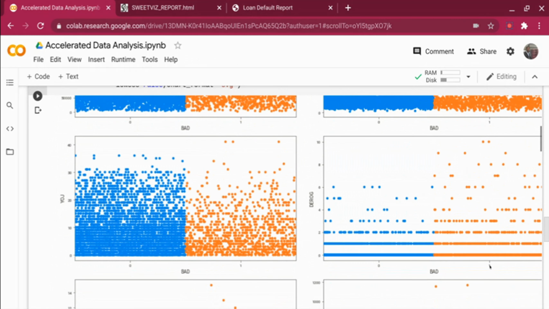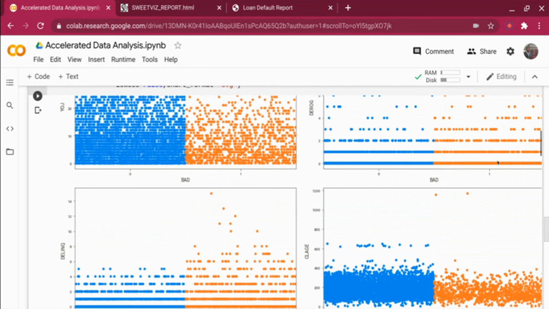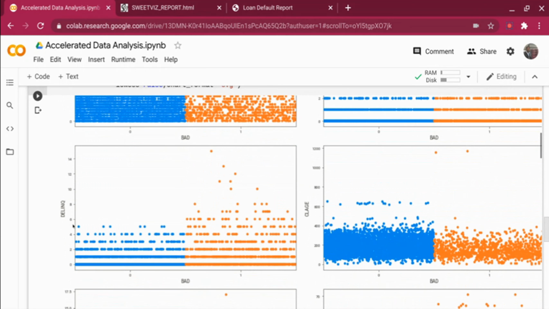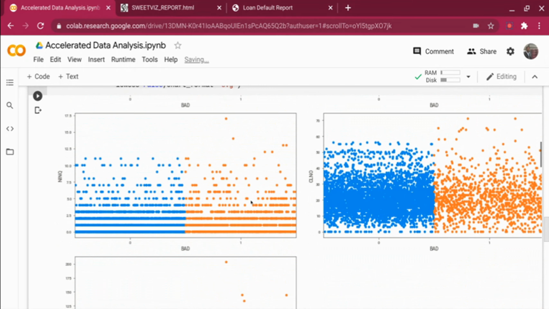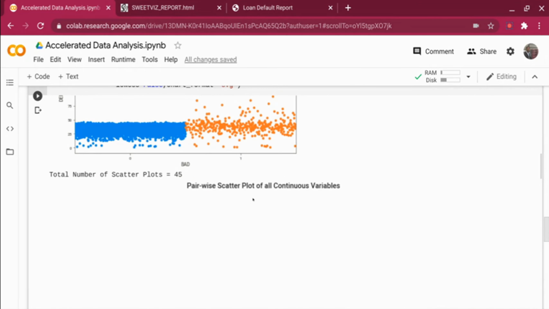If you see, the more derogatory marks there are in the report, that means if they have filed for bankruptcy or they have defaulted, the higher the possibility of the loan being bad. And you can easily see it in the delinquency. The higher the number of delinquencies, customers are more probable to default, right? So this gives you a pretty good visualization of that.